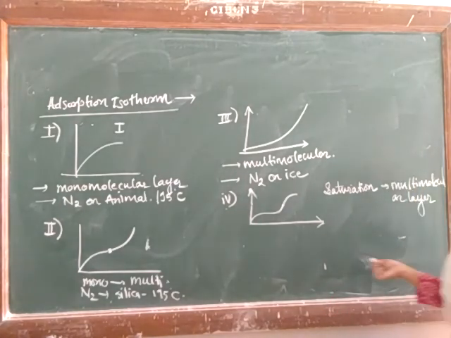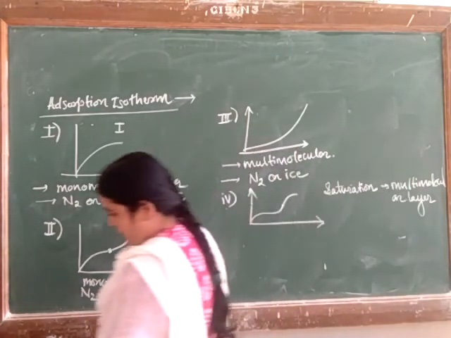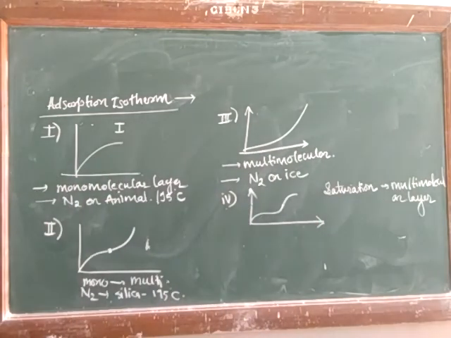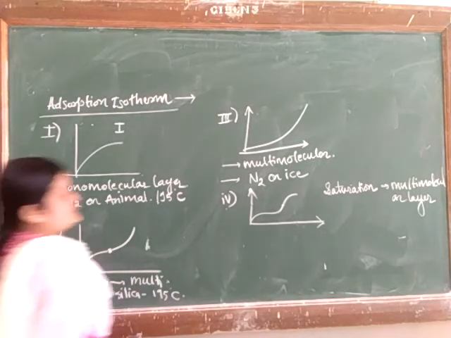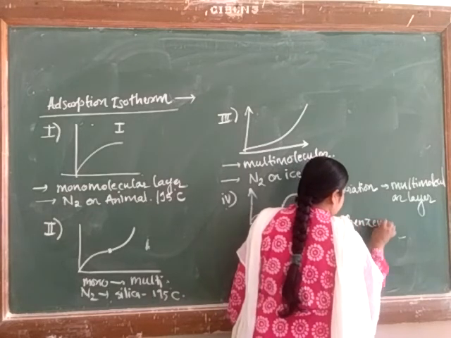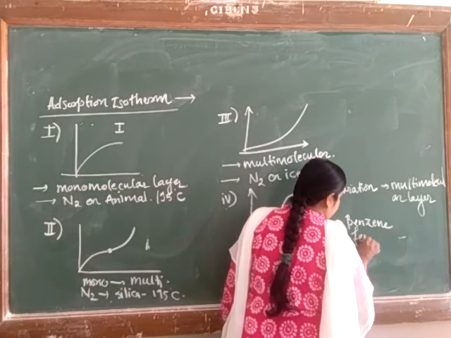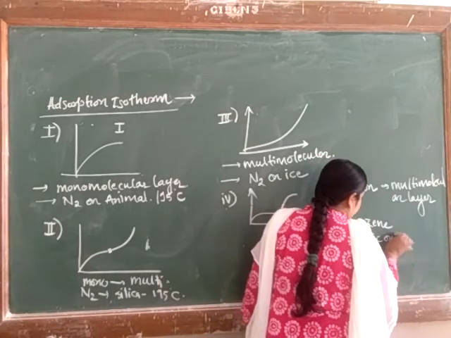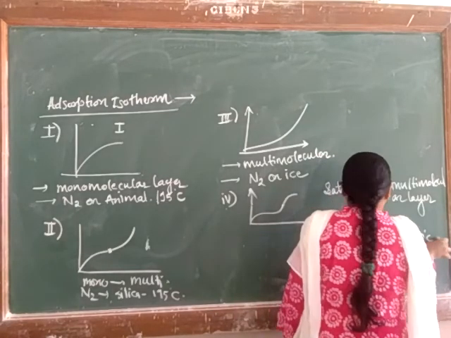So here we can give an example: adsorption of benzene vapors on ferric oxide at a temperature of 50.